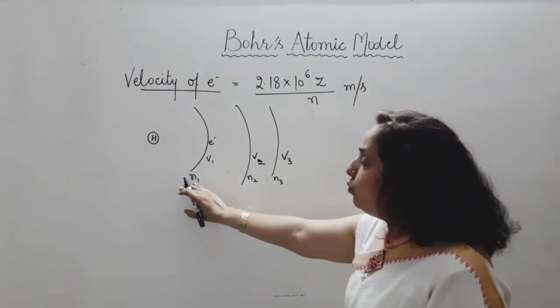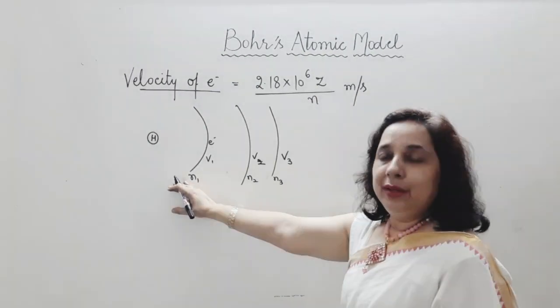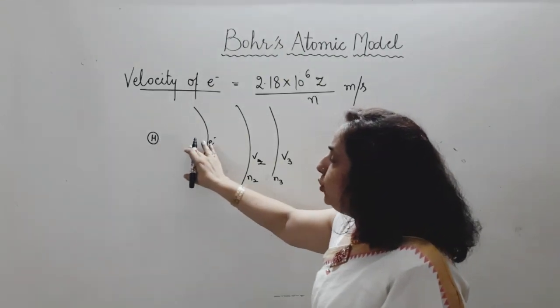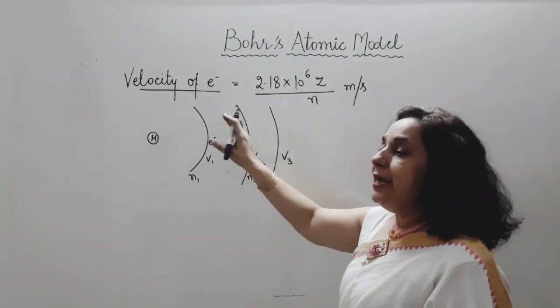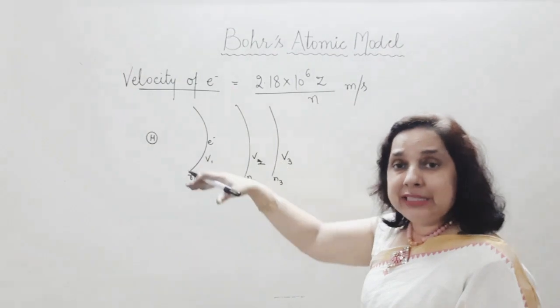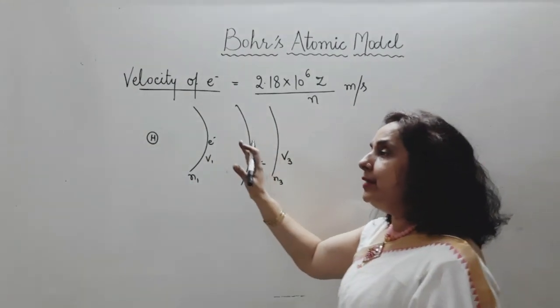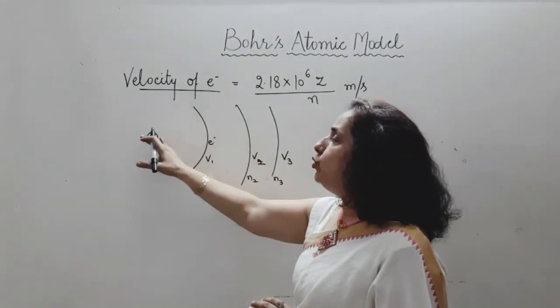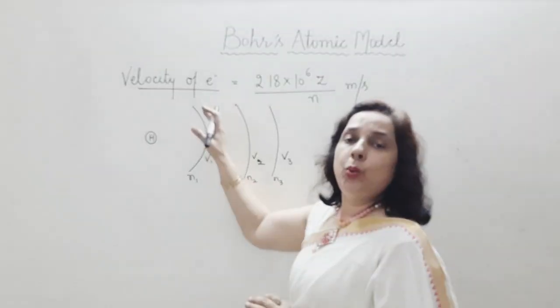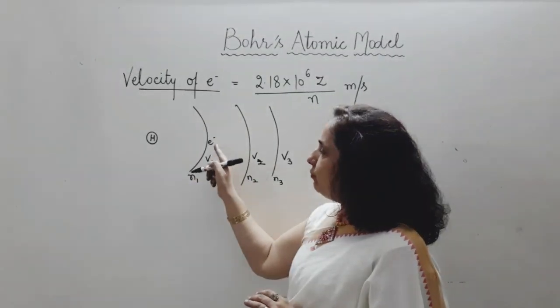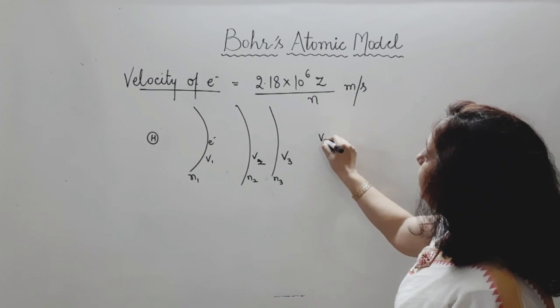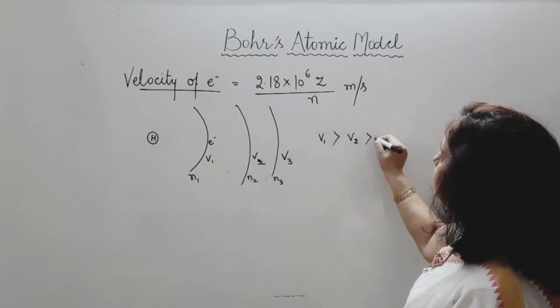The electron will move fast in first shell because it is under the influence of nucleus. Nucleus is very close to it. It has to move strongly. Fast movement should be there. Fast movement is required so that its F1 and F2 should be cancelled, can be equal. The velocity of electron in first shell is very large. It means V1 is bigger than V2 is bigger than V3.